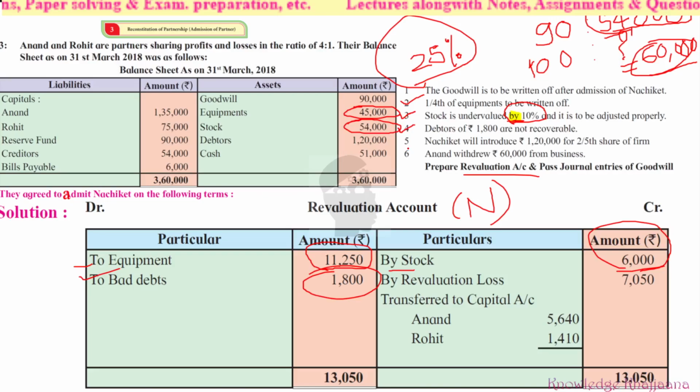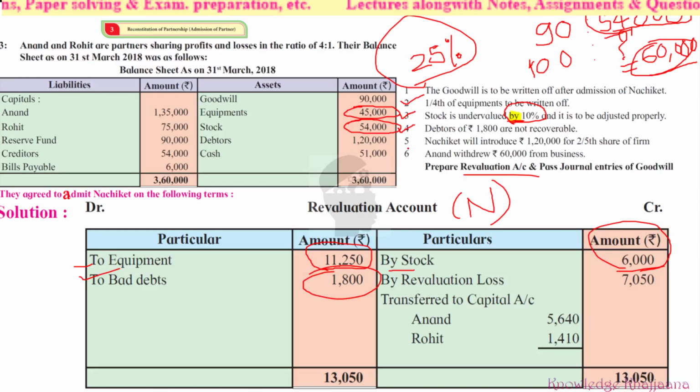Neither his capital nor the withdrawal of the 60,000 is giving effect to the balance sheet. So it will not be shown in the revaluation account. Revaluation of the old balance sheet only is done. Similarly, the goodwill which is written off will also not give effect to their balance sheet. Okay, so we have prepared the revaluation account.